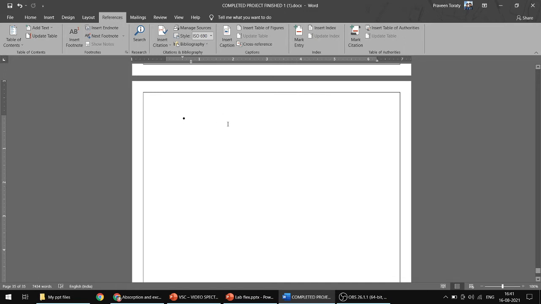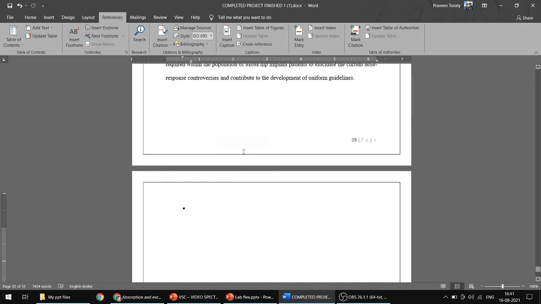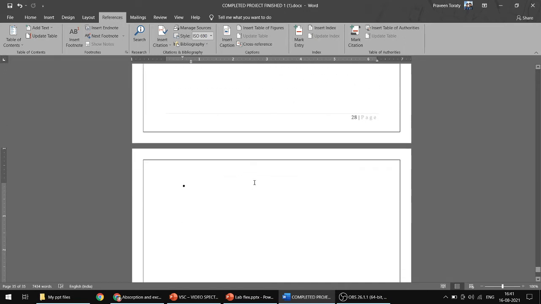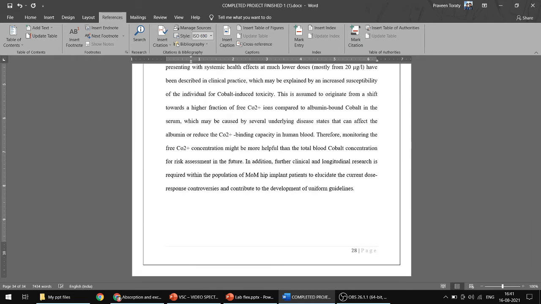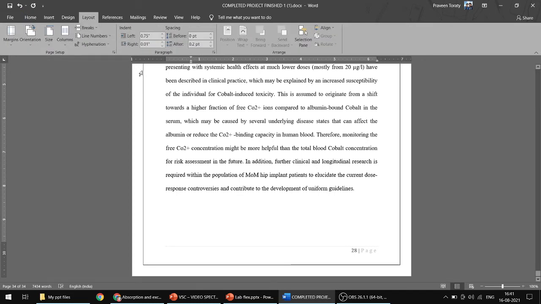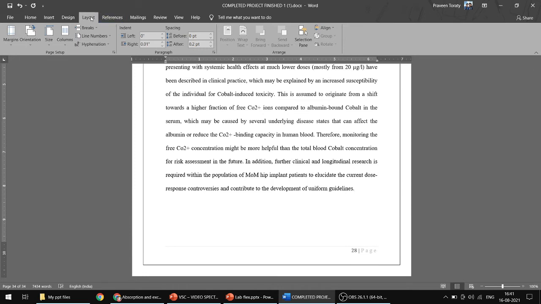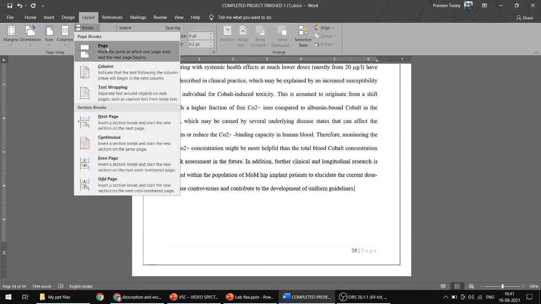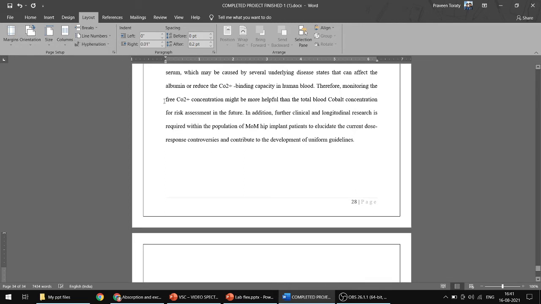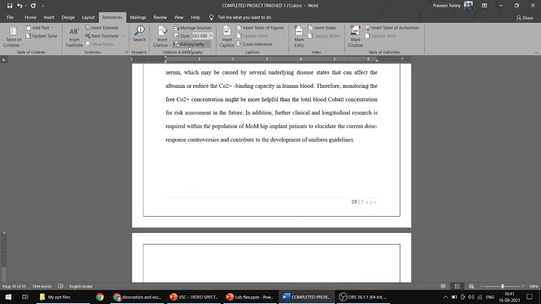Remove this. Give a page break, go to layout, don't keep on pressing enter to go to the next page, just click on break and page break, and you will come into the next page. In that next page, go to references, you see here bibliography is given next to insert citation, go to there.